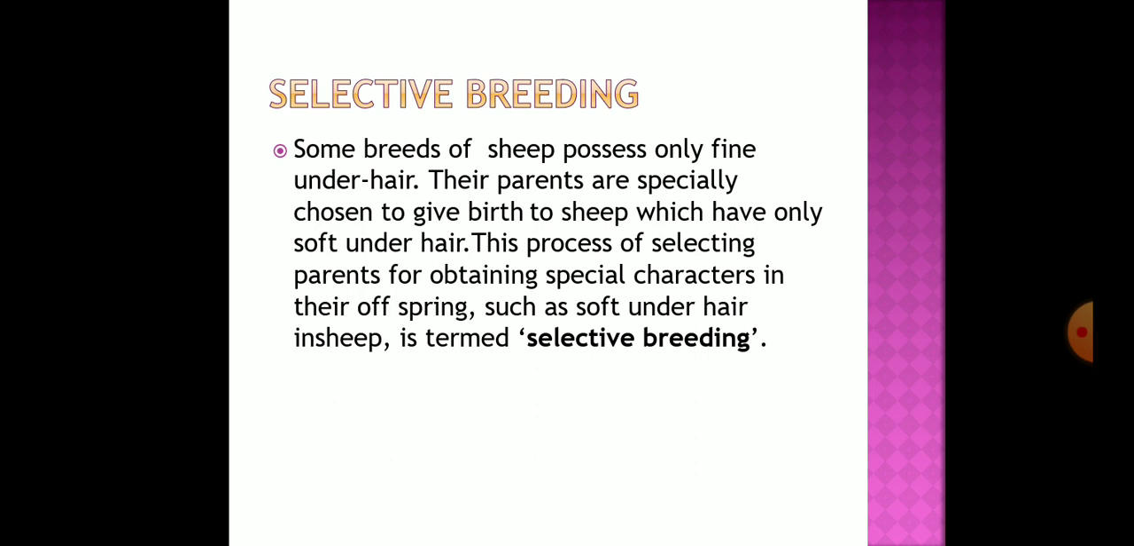So students, how is this breeding done? Breeding means the selection of parents. Some breeds of sheep possess only fine under hairs, and their parents are specially chosen to give birth to sheep which have only soft under hairs. And this process of selecting parents for obtaining special characters in their offspring, such as soft under hair, is termed selective breeding.